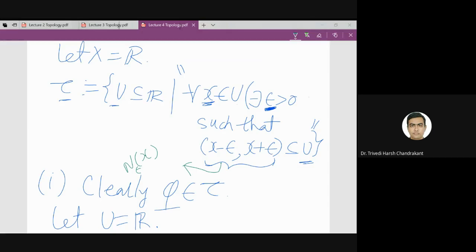If you take two dimensions, it is the neighborhood around the point (x, y) with radius epsilon. In two dimensions it is a disk, the interior of the circle. In the same way, in three dimensions it is the interior of the sphere. So all these things are defined in terms of neighborhoods.